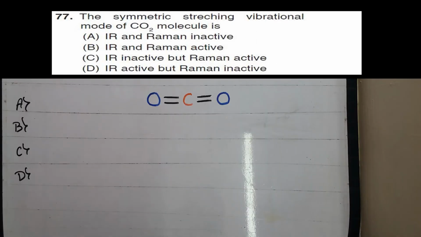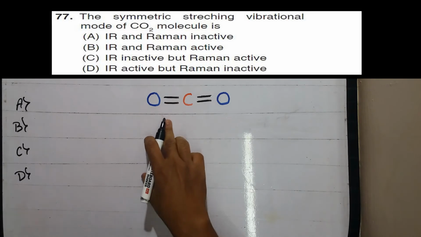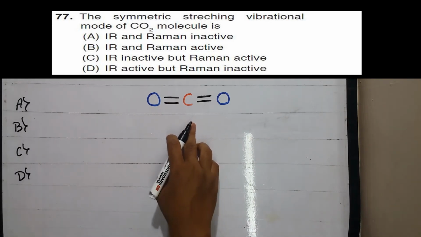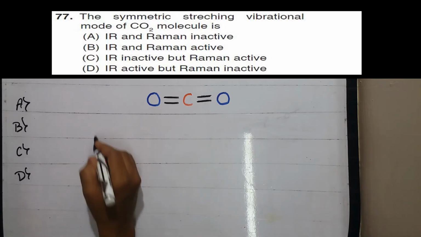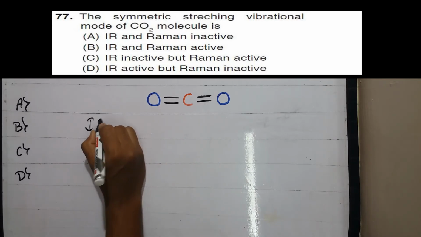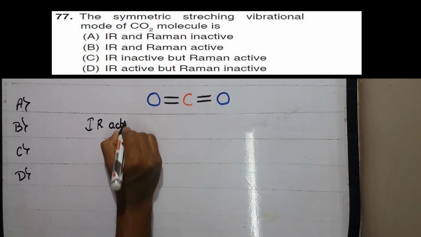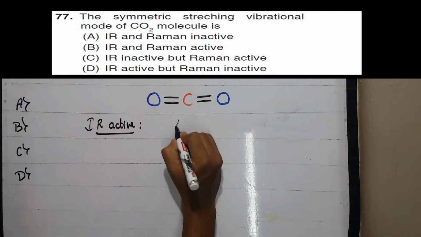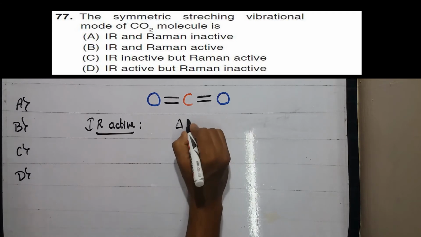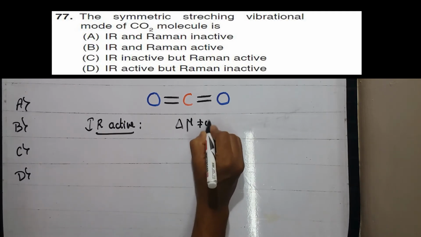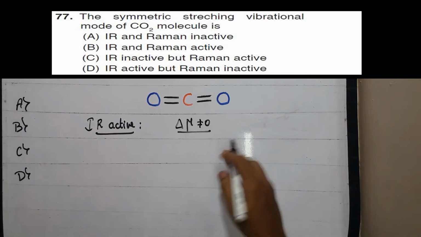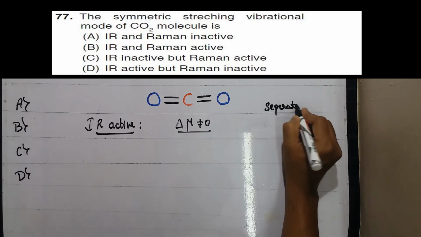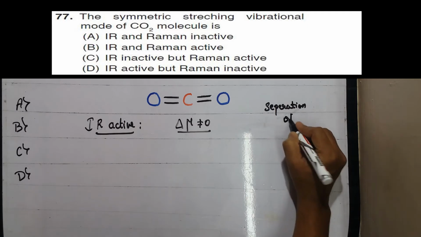We have to determine whether the symmetric stretching vibration mode of the CO2 molecule is IR active or Raman active. So first we consider the IR active mode. For the molecule to be IR active, the net change in the dipole moment must not be equal to 0. So dipole moment is nothing but the separation of charges.